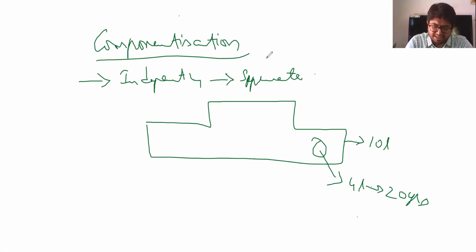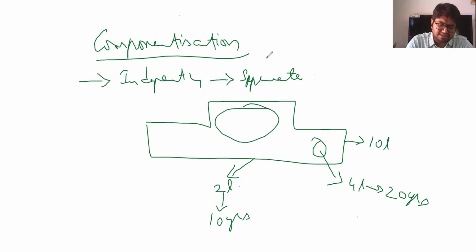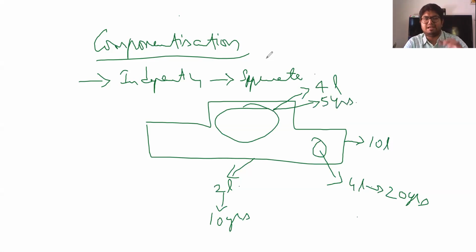And say the outer chamber is available for 2 lakhs, and this would be written off over 10 years. The inner chamber would be available for 4 lakhs, and this would be independently charged off over 5 years. So this is how I independently identify and then depreciate over the individual useful lives.